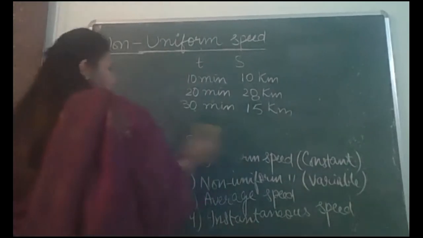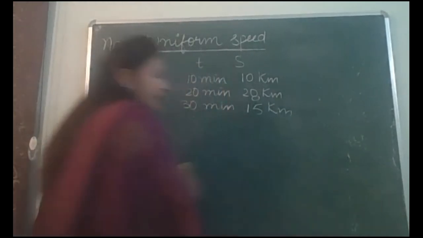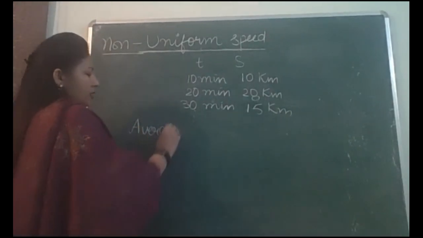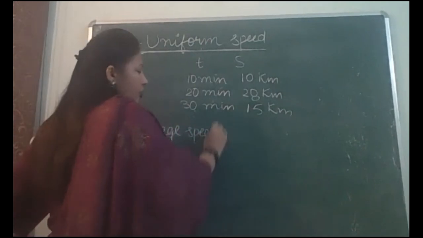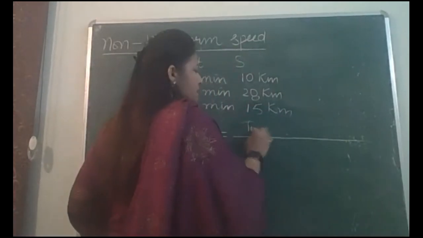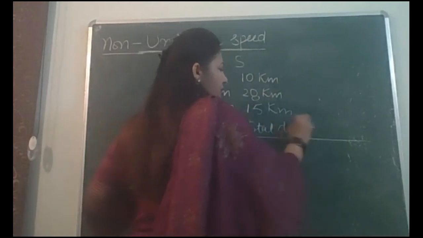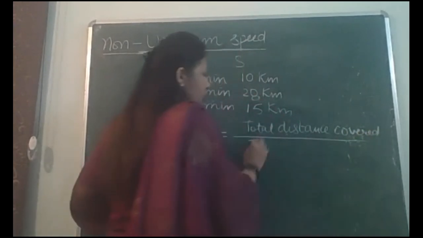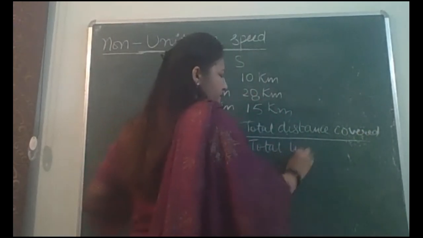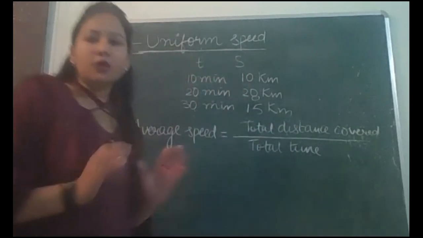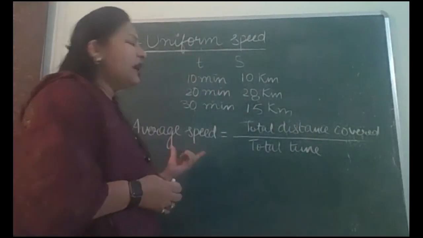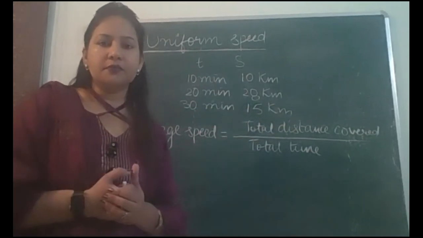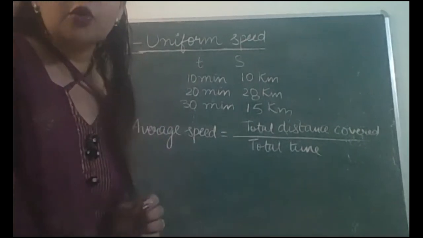See, I first write the formula and then I will state this in words. Average speed. Average speed is the ratio of total distance covered by an object to the total time taken. Means otherwise, what was speed, distance over time? What will be average speed? Total distance over total time. बस ये आपको करना है, total लेना है. ठीक है. आपको सिर्फ उसका total ही लेना है.